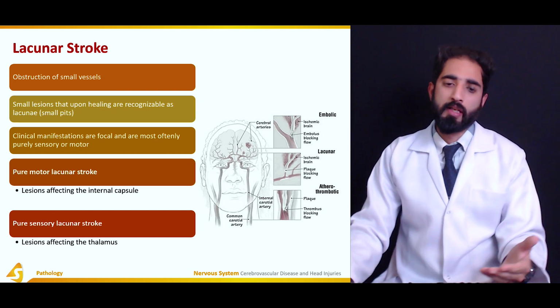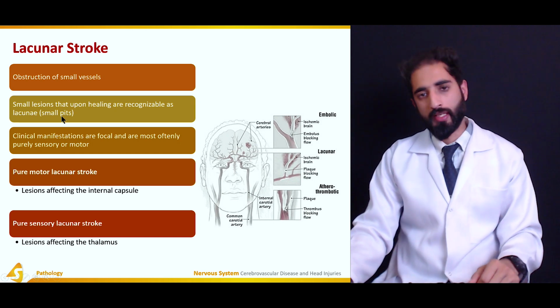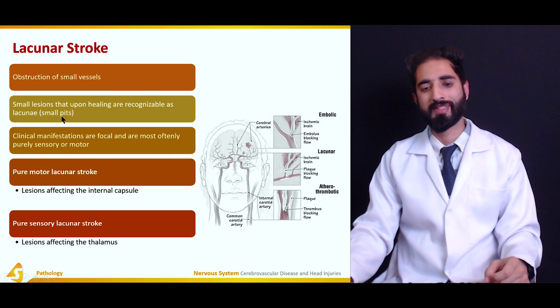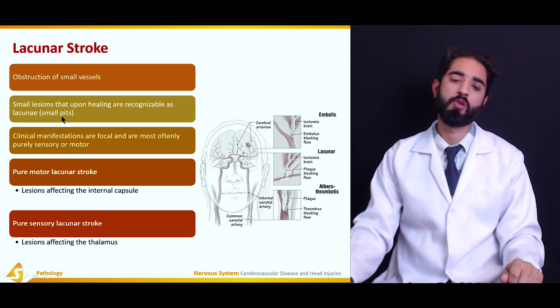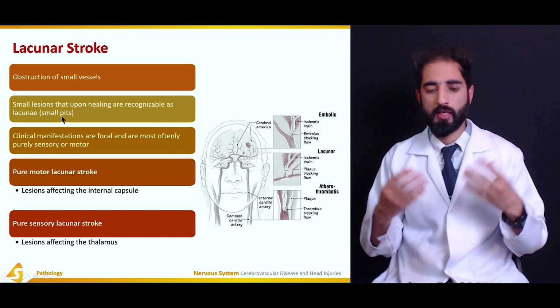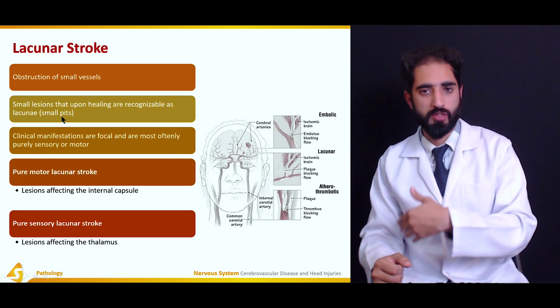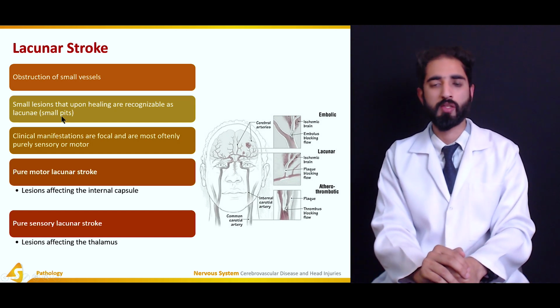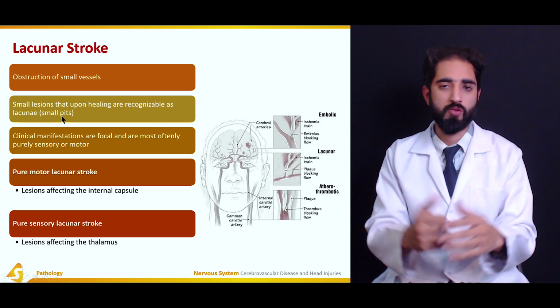So there can be a pure motor lacunar stroke or a purely sensory lacunar stroke. A purely motor lacunar stroke involves the internal capsule most predominantly, and the purely sensory lacunar stroke most predominantly involves the thalamus, which receives different types of ascending tracts and thus perceives different types of sensations, like the spinothalamic tract, for example.